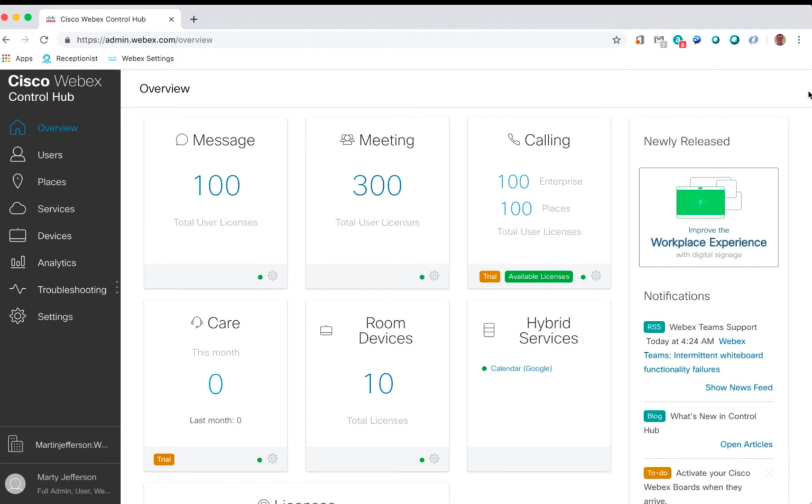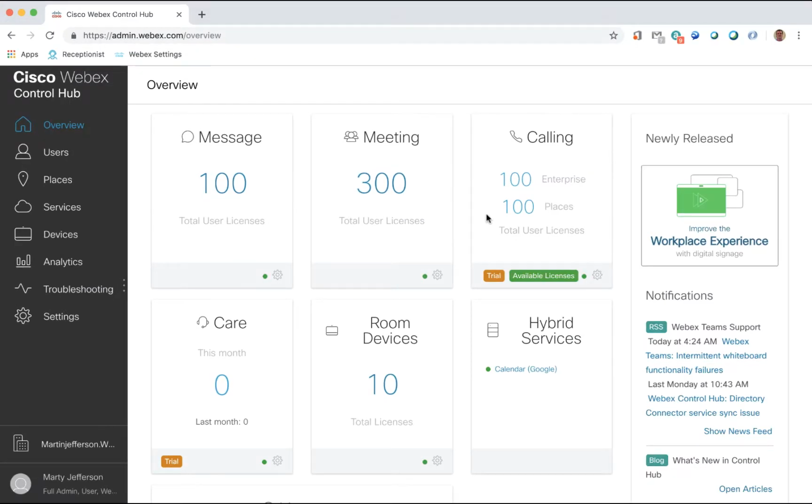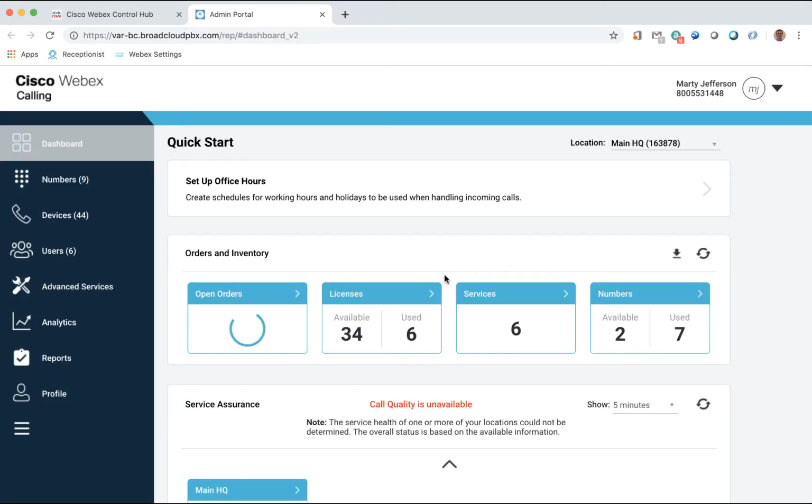The next feature we will demo is the Receptionist Client feature. The Receptionist Client feature is a browser-based application that allows a receptionist or operator to manage and distribute calls into the system. The client also allows the operator to see the status of users' phones. To configure a user as a receptionist, we click on the gear icon in the call card on the Overview page. This will launch the Cisco Admin portal.